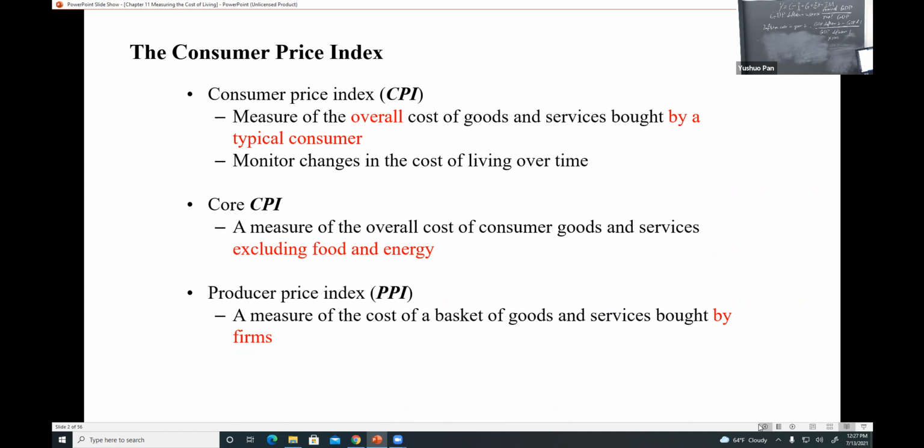Producer Price Index, which is PPI, is a measure of the cost of a basket of goods and services bought by firms. So that's how you distinguish a consumer and a producer, right? CPI is for products consumed by consumers. PPI starts with P, the product of goods and services bought by the firm.